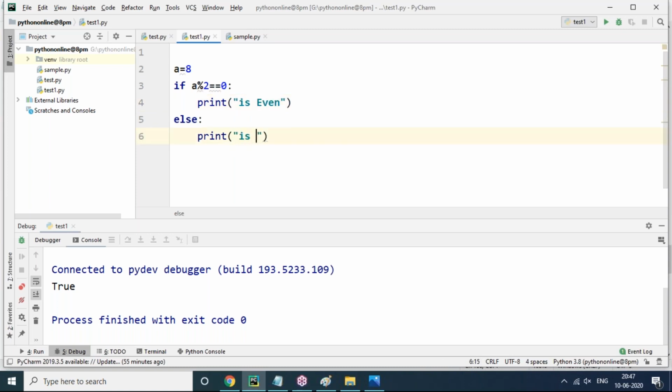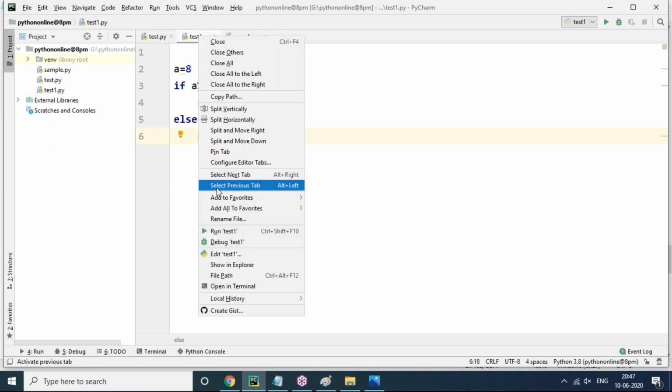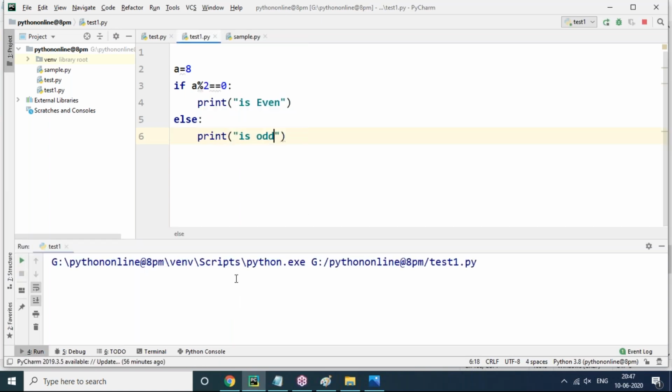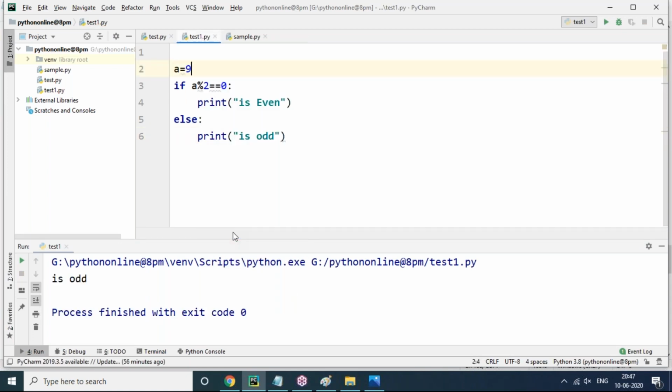Otherwise, it is an odd number. So let's run this program as it is. A value 8, so 8 modulus 2 equal to 0, then perfectly it is even. For example, my number is 9, 9 modulus 2 is not 0, the remainder is not 0, so it is odd. It's pretty simple logic, understand?